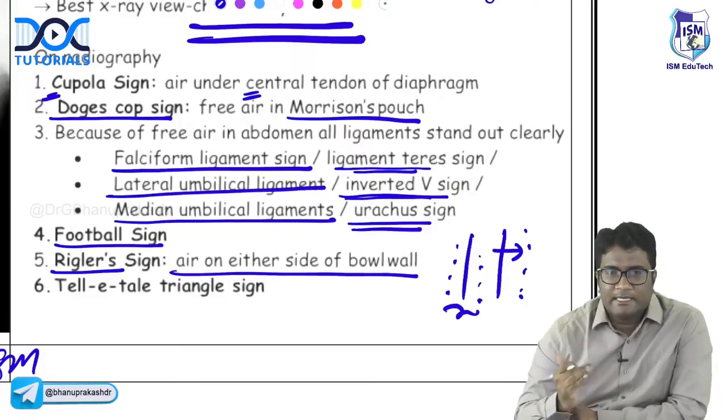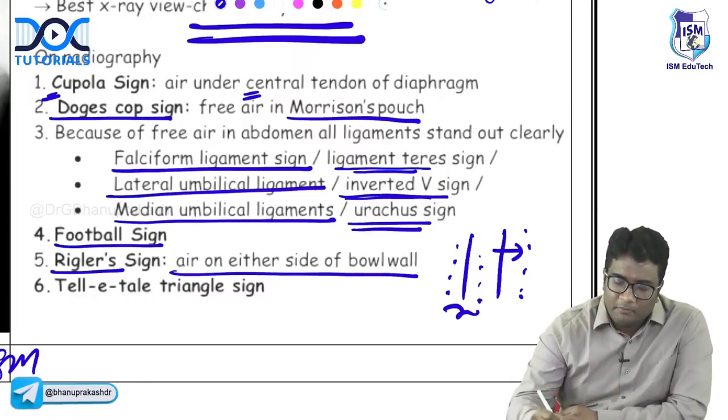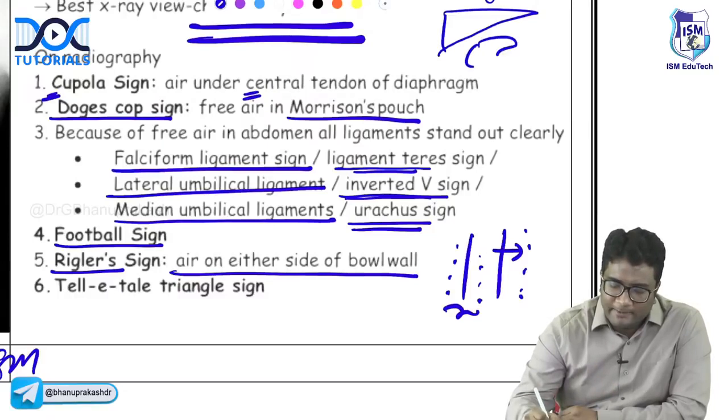Cupola sign is air under the central tendon. Dougie's cap sign. What is Dougie's cap sign? Air in the Morrison's pouch, between the liver and the kidney. You see the air here like this. This is called Dougie's cap sign.